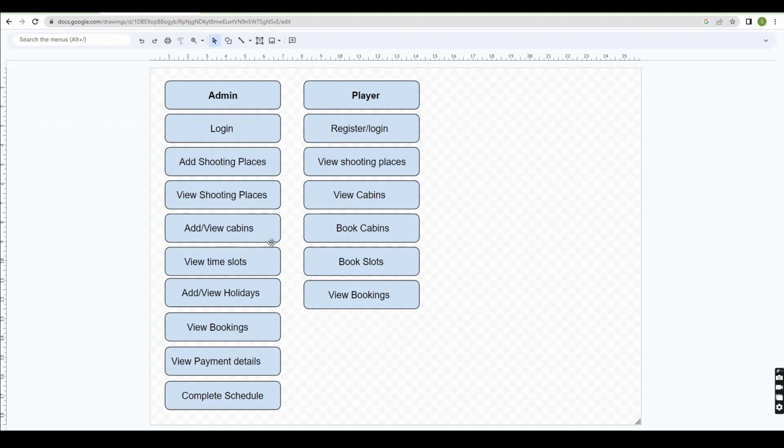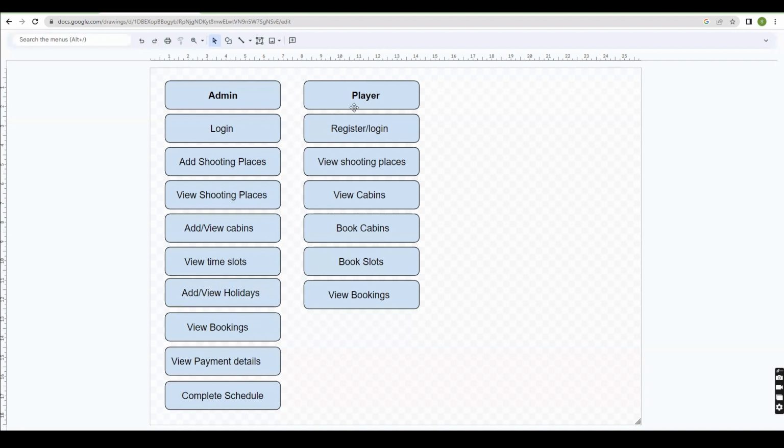After adding the cabins, the times will be separated as slots, and those slots will be viewed in the view time slots page. After separating the slots, the admin will add the holidays by entering the holiday name and date, and view the holidays in the view holidays page.